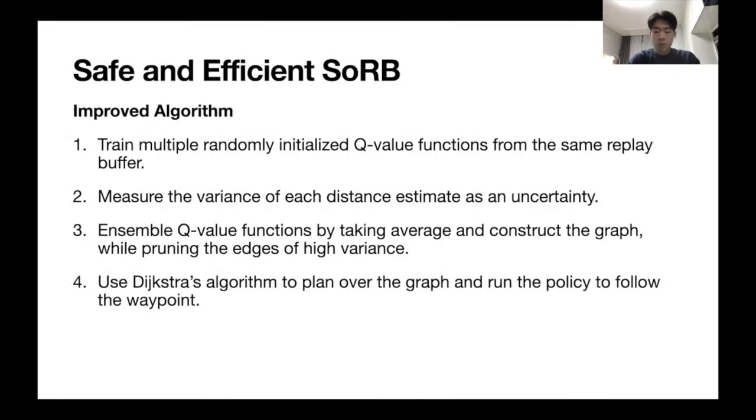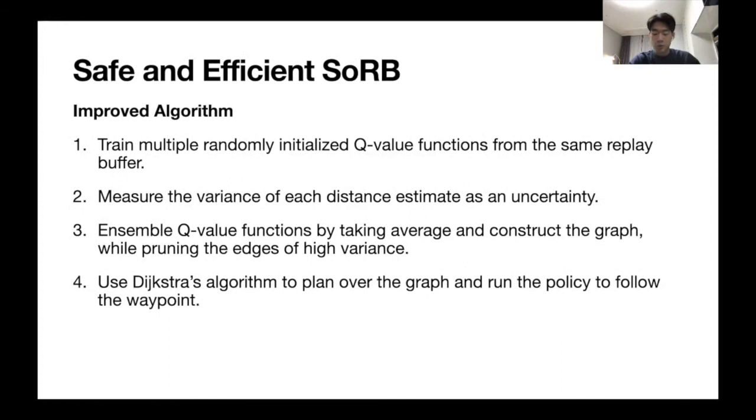First, we train multiple Q-value functions from the same replay buffer, each of which is randomly initialized and will be used as distance estimates between two states. And then we measure the variance of each distance estimate from these Q functions so that we can get information on how confident these trained models are. We ensemble these Q-value functions by taking the average and construct a graph on the replay buffer. While making the graph, we prune the edges whose distance estimates have high variance.